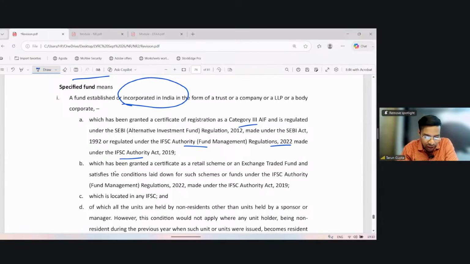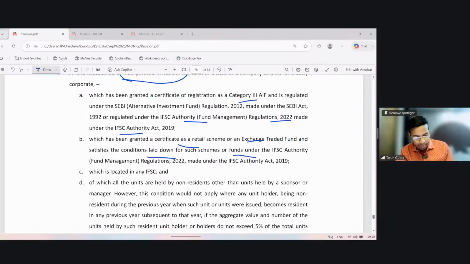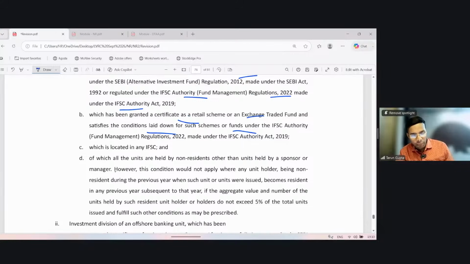Or a fund which has been granted a certificate as a retail scheme or an exchange traded fund, as satisfying the conditions laid down for such scheme of funds under the IFSC regulations made under the IFSC Authority Act 2019. Or a fund which is located in any IFSC, or a fund of which all of the units are held by non-residents other than units held by the sponsor or manager.